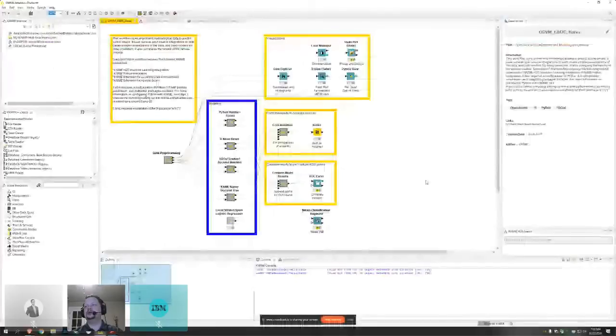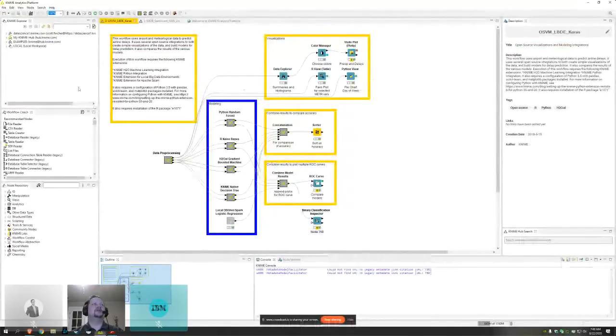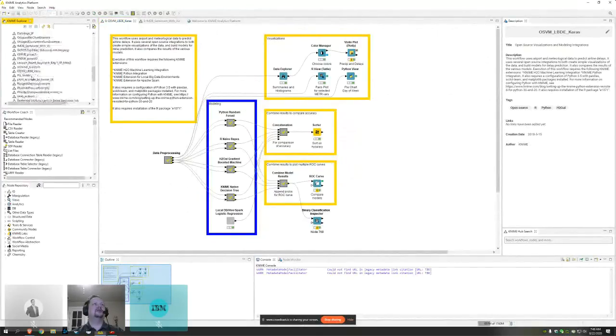So here's the tool itself. Before I dig into what's going on in this workflow, I'll just show you a little bit about the interface. The top left up here is the KNIME Explorer. This is where I have all of my different workflows and workflow groups for stuff that I've been working on. I also have connections to the hub that I mentioned before, as well as a KNIME server that I'm connected to.